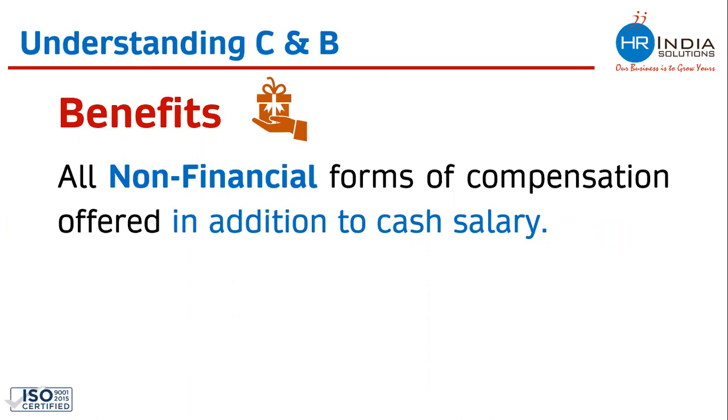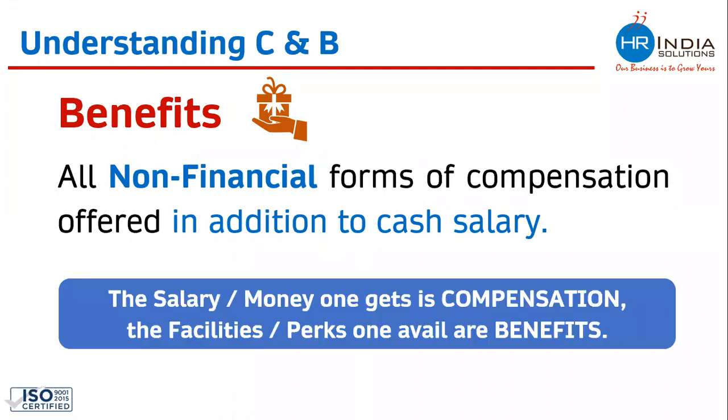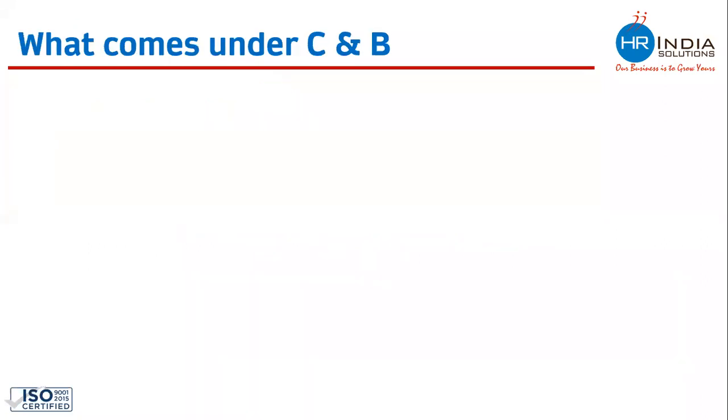Whatever salary, whatever money, or whatever hard cash which comes to you every month as a salary, you also get many facilities, benefits, and perks over and above that monthly salary, for which you do not get anything in your hand, but you enjoy good amount of benefit which is provided by the company. So all those non-financial forms of compensation or benefits or perks which are paid in addition to monthly cash salary come under benefits. If I have to define compensation and benefit in one line, it would be like this. The salary or money one gets is compensation. The facilities and perks one avails are benefits. Let's see what comes under compensation and what comes under benefit.